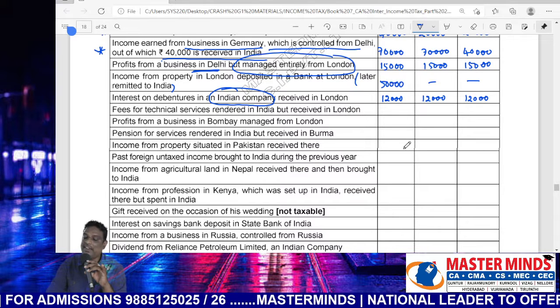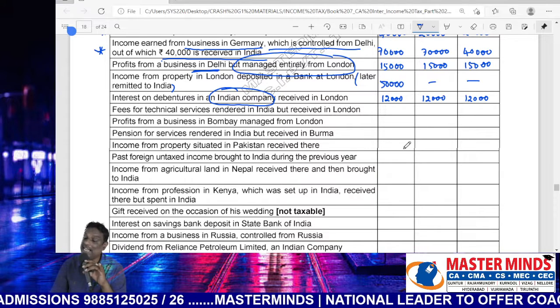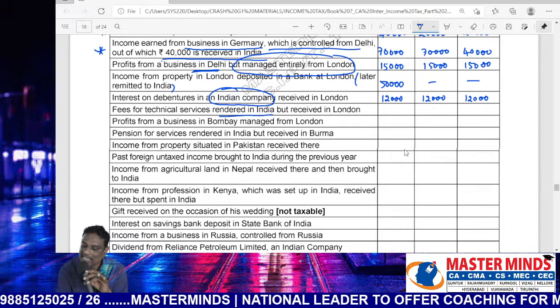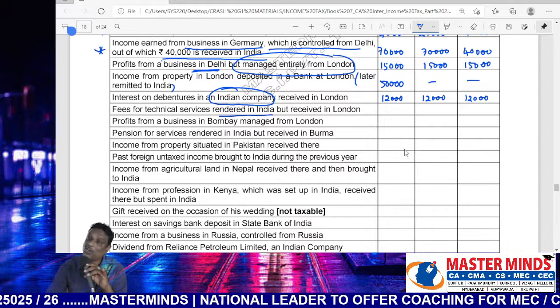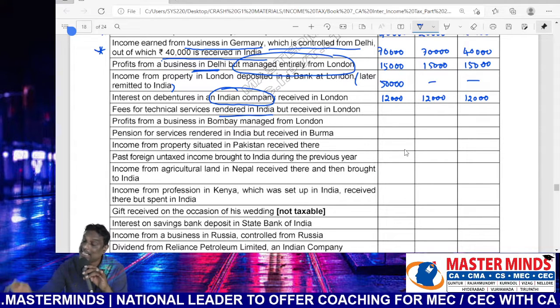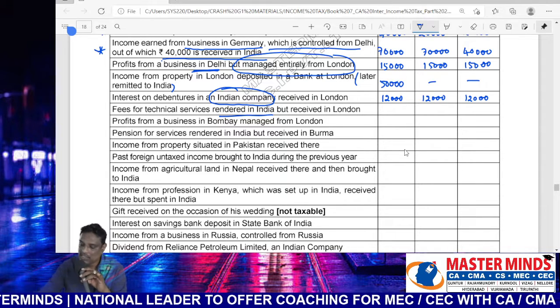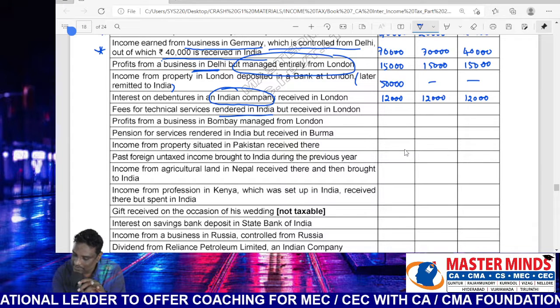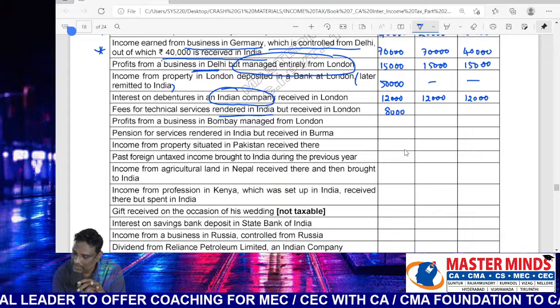Next, fee for technical services rendered in India. Where were the services rendered? In India. Therefore, the fee accrued in India, and automatically it will be taxable in all cases, irrespective of the place of receipt. So taxable in all cases. Amount 8,000. Taxable.